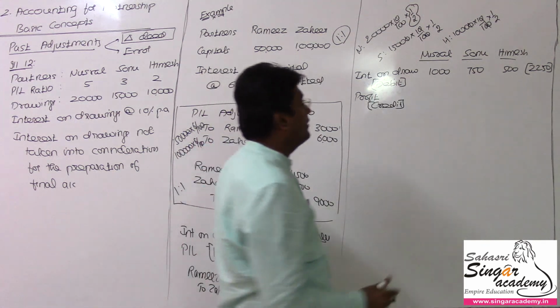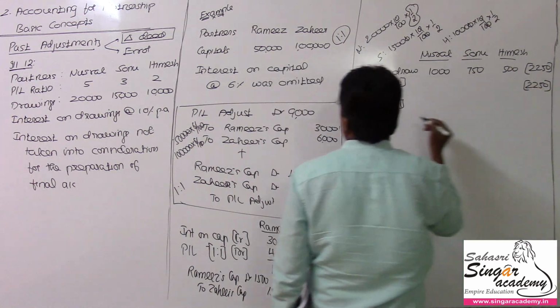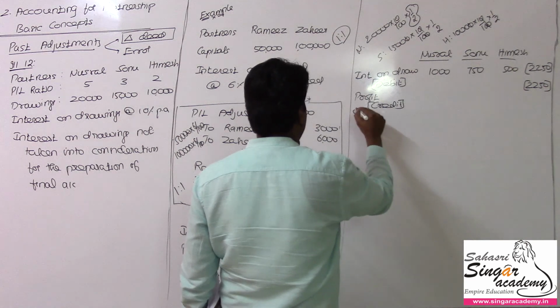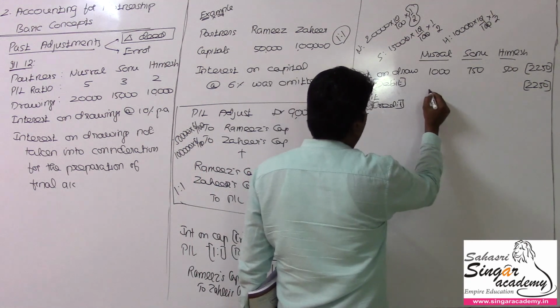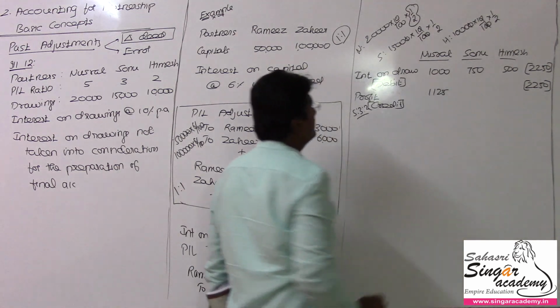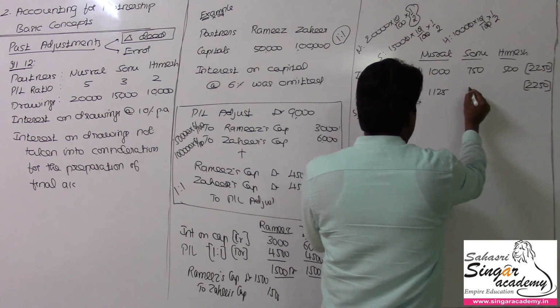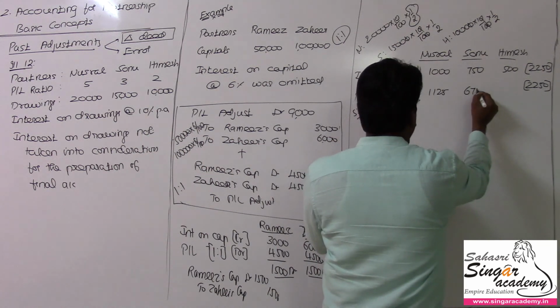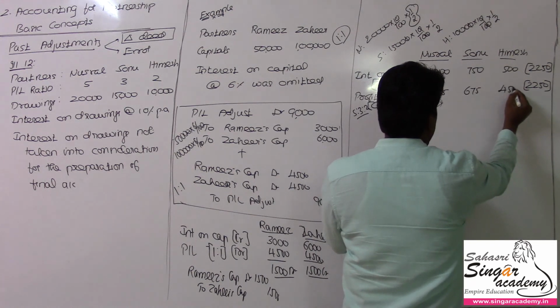To the same extent we have to reverse that, but in their own P&L ratio. The P&L ratio is 5:3:2. So 1,125 for Nusrat, 675 for Sonu, and 450 for Himesh.